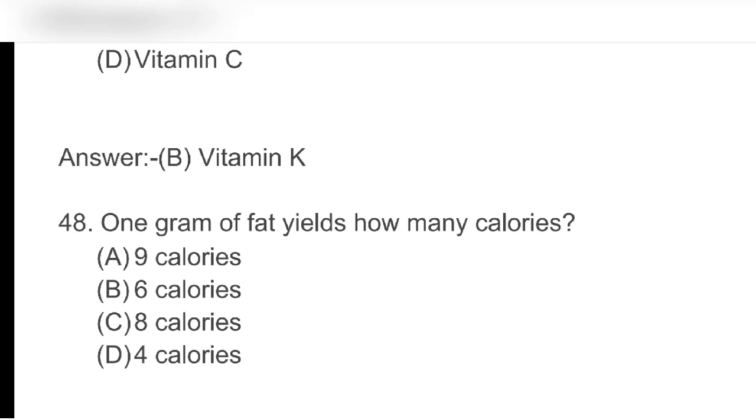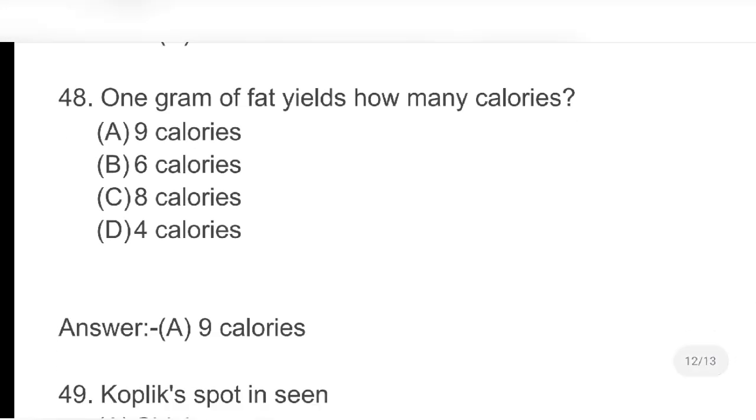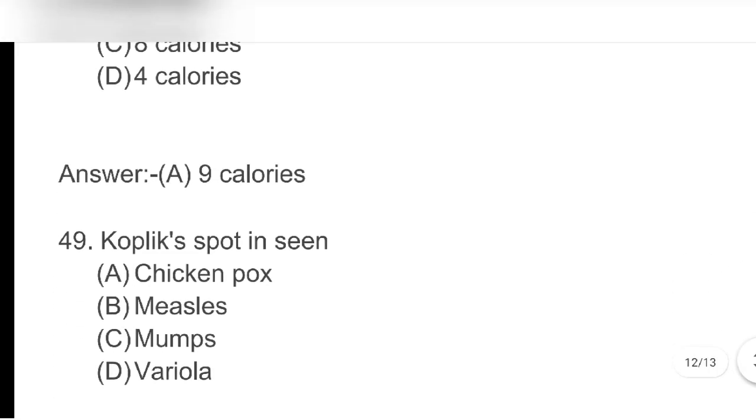A. 9 calories, B. 6 calories, C. 8 calories, D. 4 calories. Answer A. 9 calories.